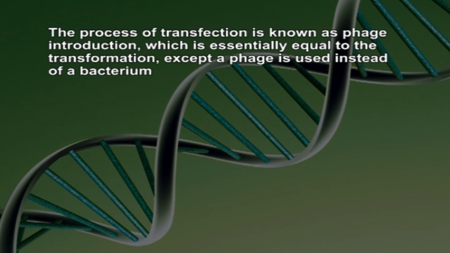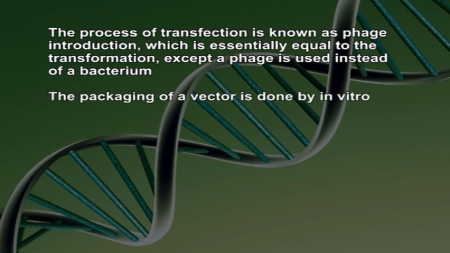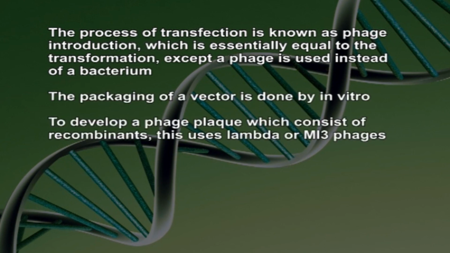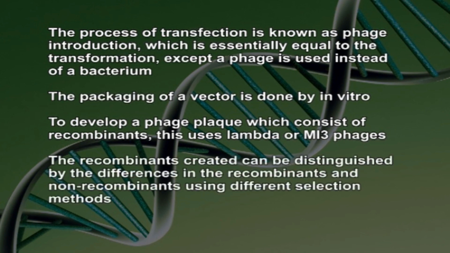The process of transfection is known as phage introduction, which is essentially equal to transformation except a phage is used instead of a bacterium. The packaging of a vector is done in vitro. To develop a phage plaque which consists of recombinants, this uses lambda or M13 phages. The recombinants created can be distinguished from non-recombinants using different selection methods.